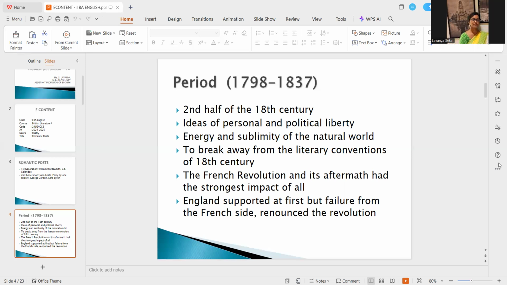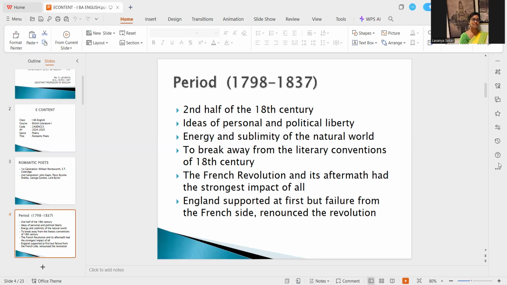There was a tendency before the Romantic period, in the neoclassical and the transitional period. People were trying to disregard the importance of the natural world around them. They were not ready to exalt the nature that surrounds them in each and every aspect. But the Romantic poets made it very specific that nature should be celebrated. So the sublimity of nature was one of the core ideas of Romantic poetry.